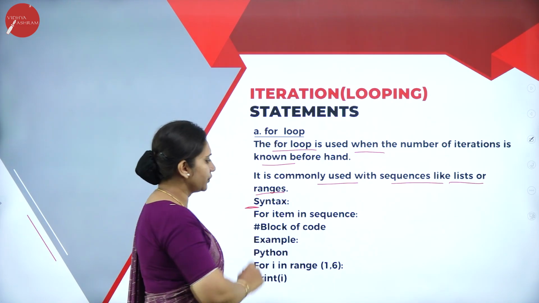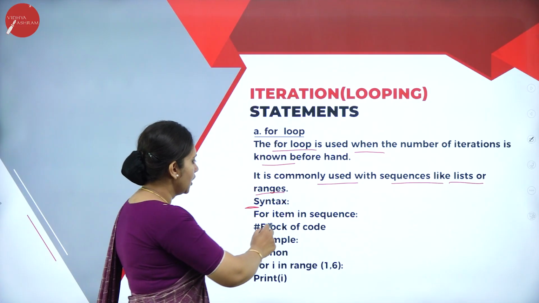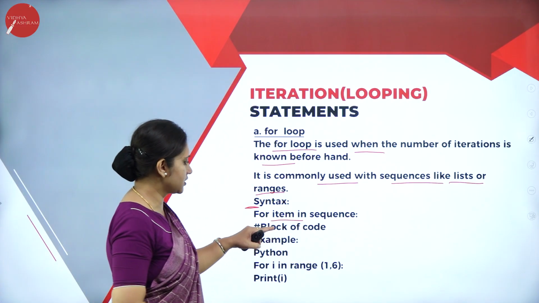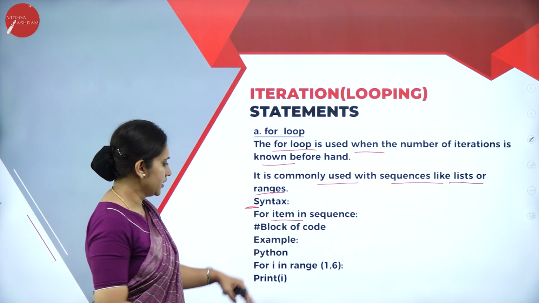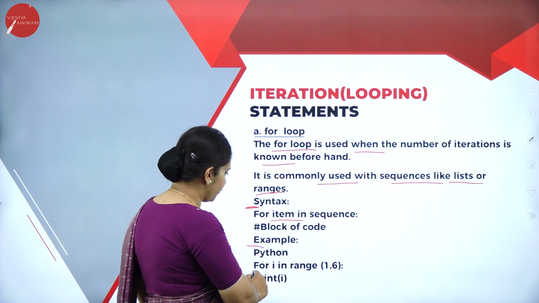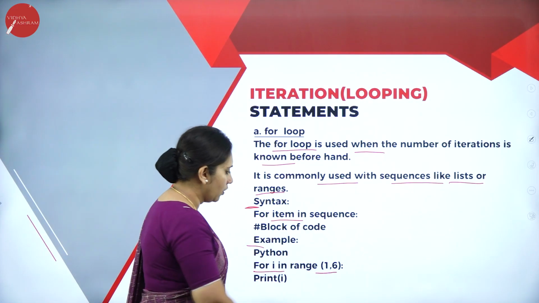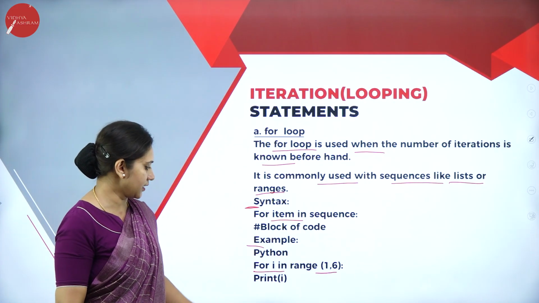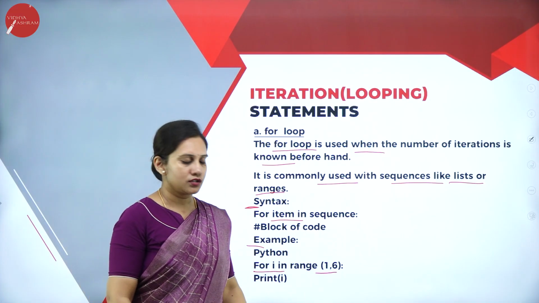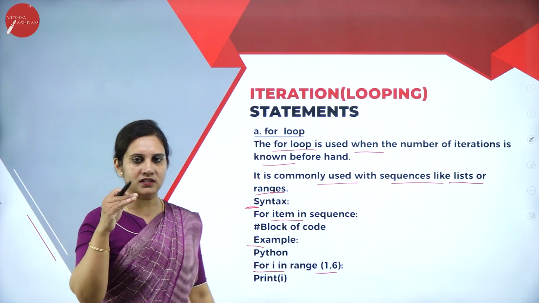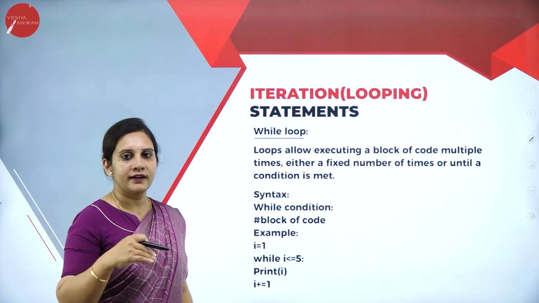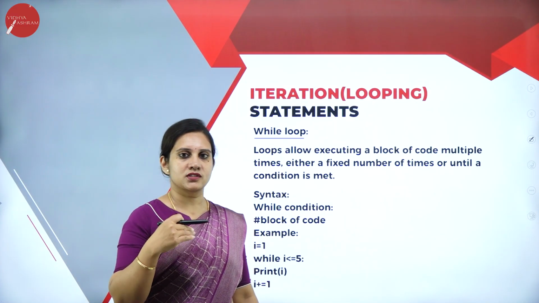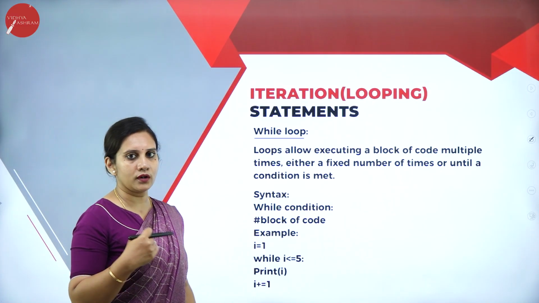So the syntax for the for loop is like this: for item in a sequence, block of code. The example here you can see: for i in range(1, 6): print(i). So what happens? The looping statement will display the values. Okay, so that is about the for loop.